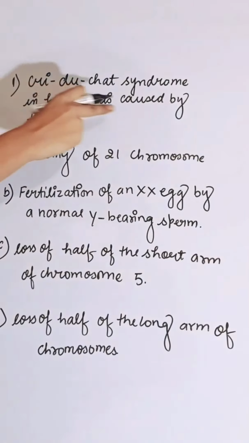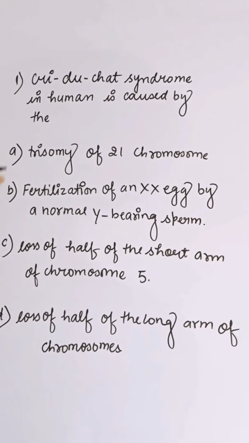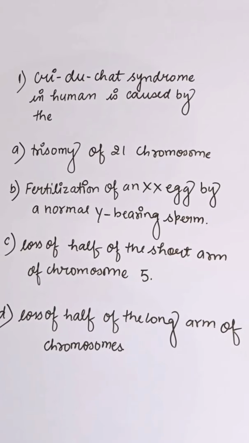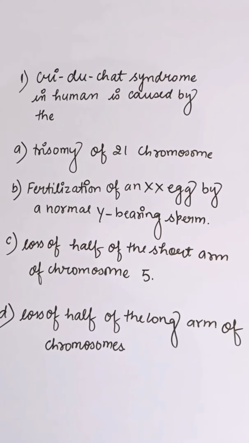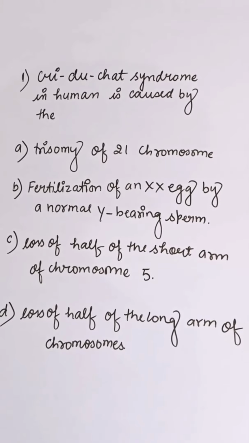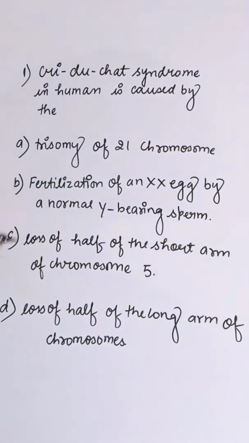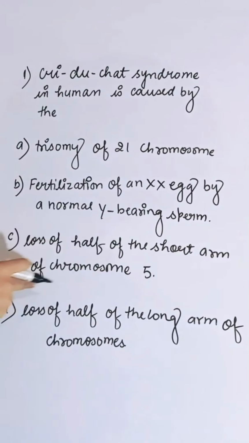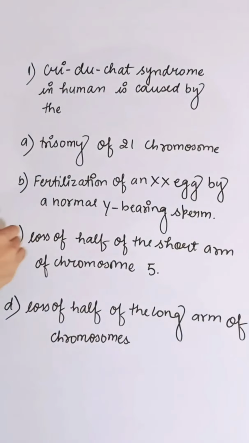Cri-du-Chat syndrome in women is caused by first option, trisomy of chromosome 21. Second is fertilization of an XX egg by a normal Y bearing sperm. Third is loss of half of the short arm of chromosome 5. Fourth is loss of half of the long arm of the chromosome. Cri-du-Chat syndrome is a loss of half of the short arm of chromosome 5. So correct answer is C.